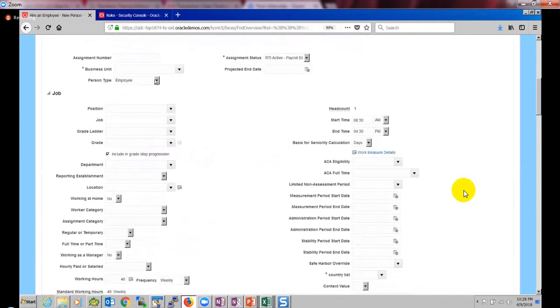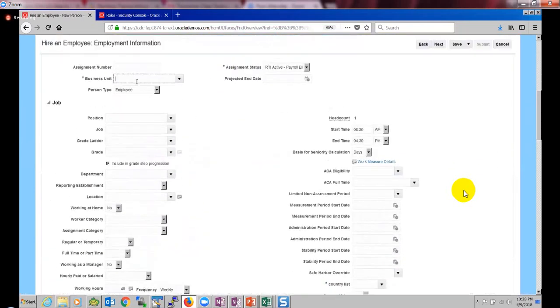In the employment information, business unit is mandatory, so I'm giving some US business unit.